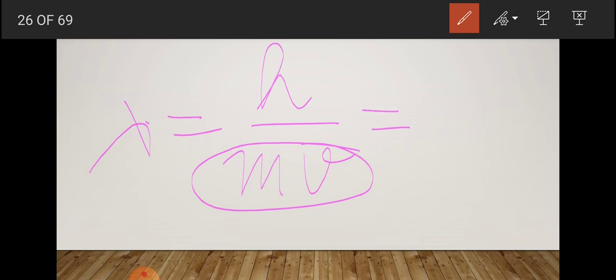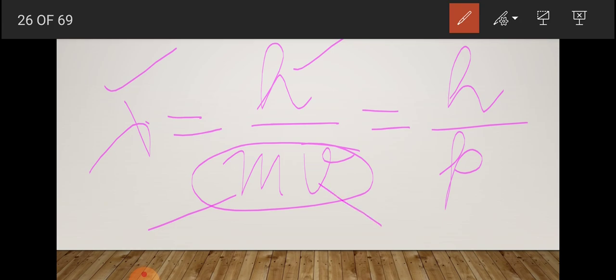So this formula can also be written as lambda is equal to h by p. Lambda is the wavelength, h is Planck's constant, m is the mass of the moving particle, v is the velocity of the moving particle, and p is the momentum of the particle.